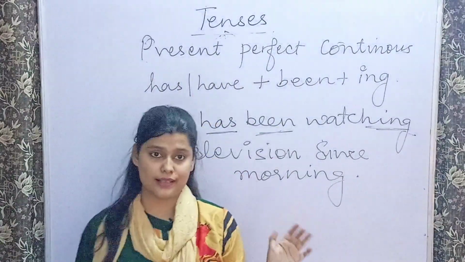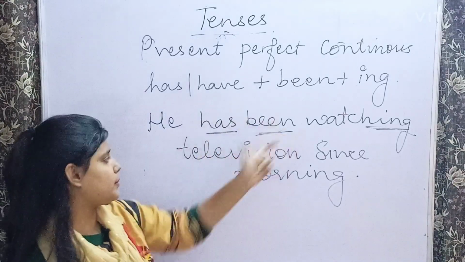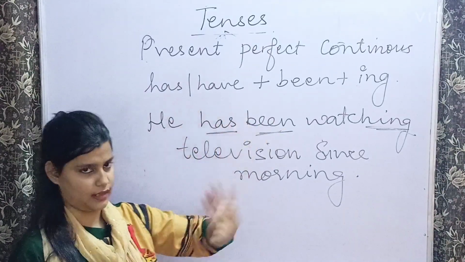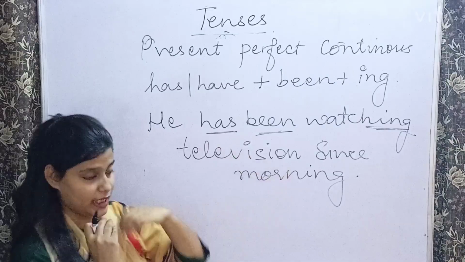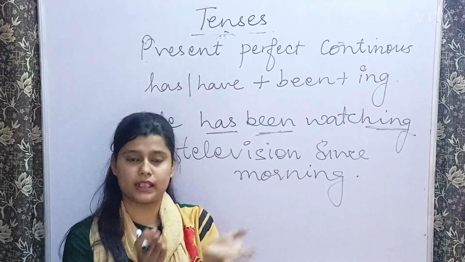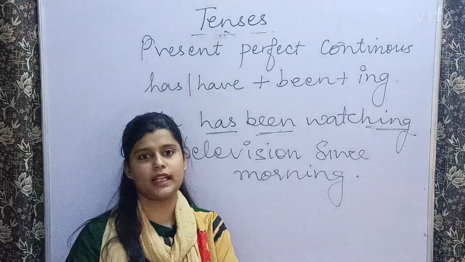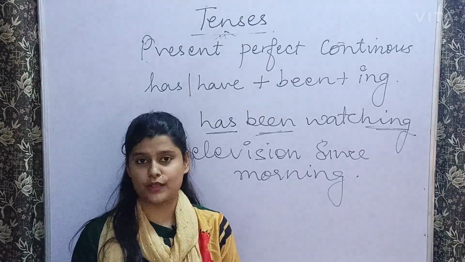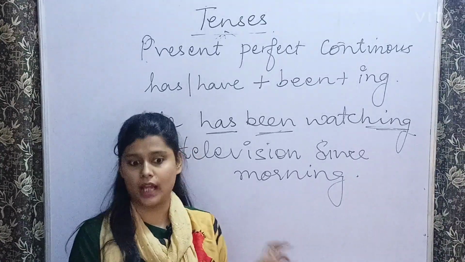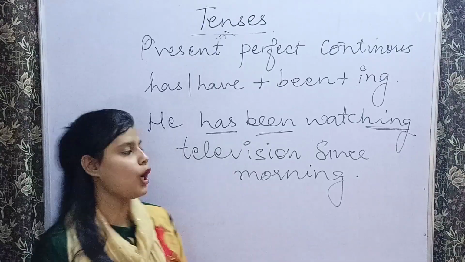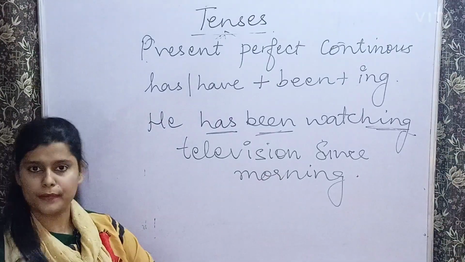But still, can you see that it has started in the past, meaning he has been watching TV since morning, so it was going on in the past, but still it is going on. He is still watching, that action has not finished yet. So that action has not been finished till now, at the time of my speaking as well. So these kinds of sentences are your present perfect continuous.